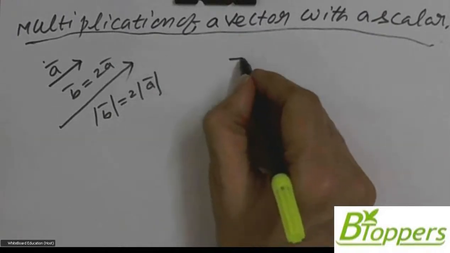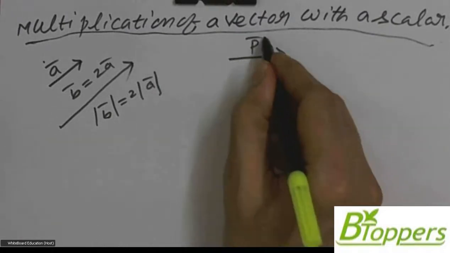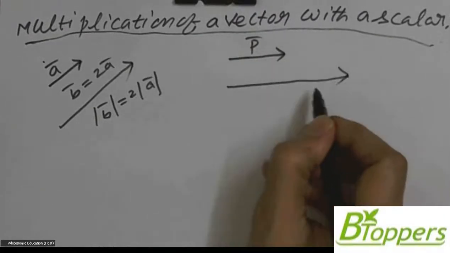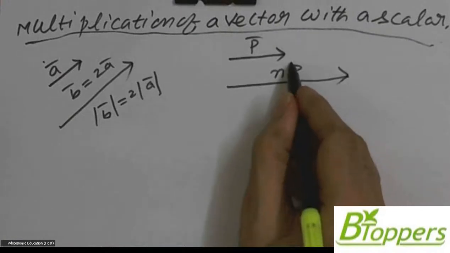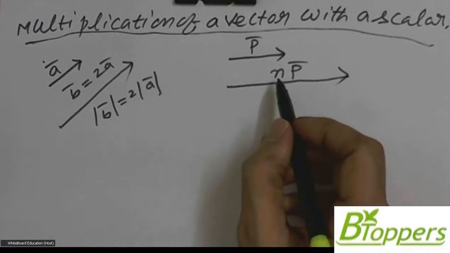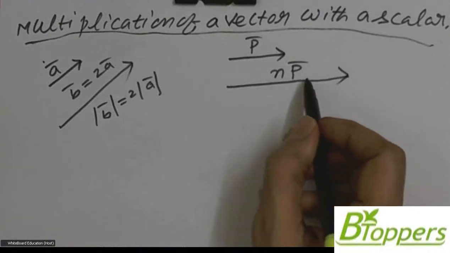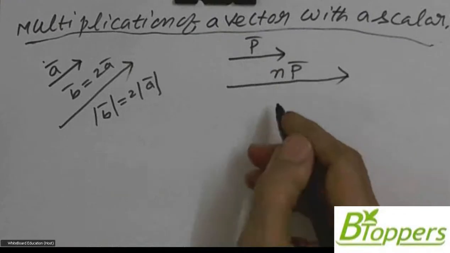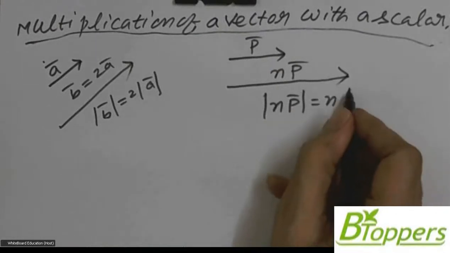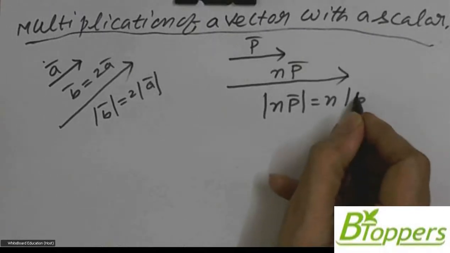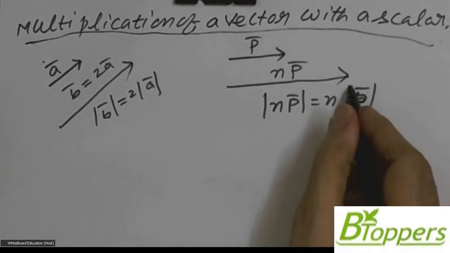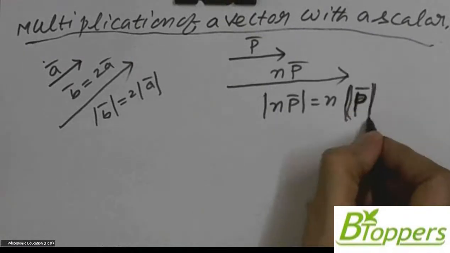So in general, if P bar is a vector and N is a positive scalar, then NP bar represents another vector which has same direction as the vector P bar. But modulus of vector NP bar is N times the modulus of vector P bar.